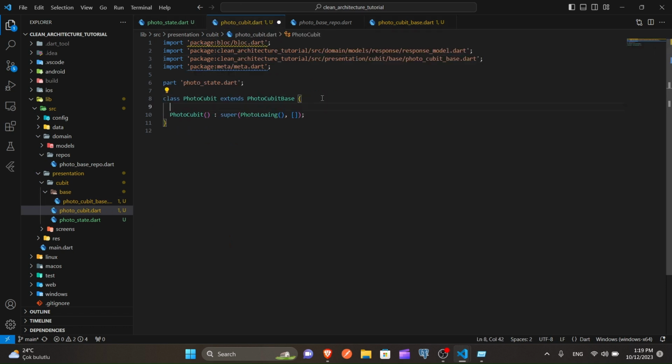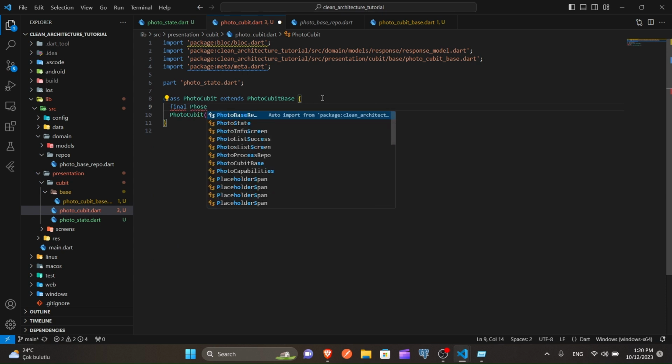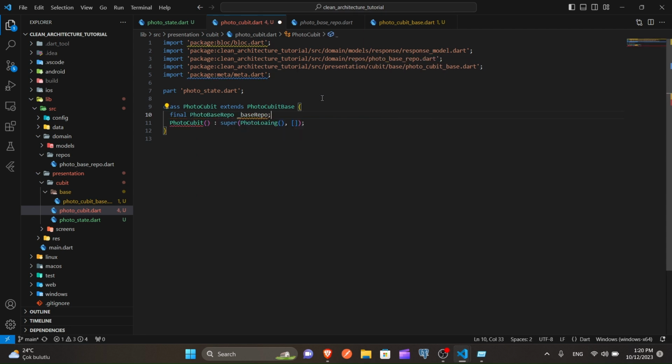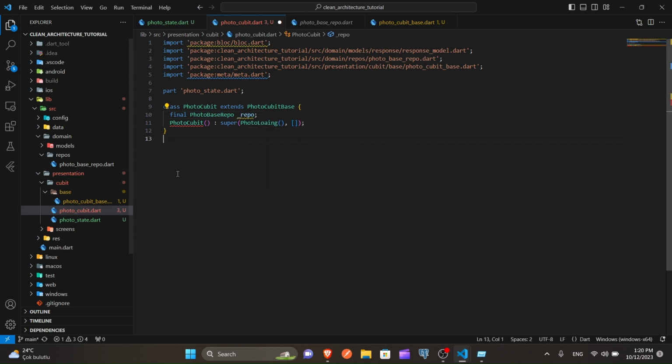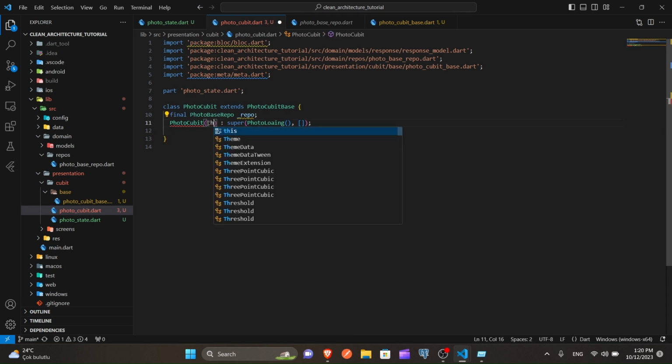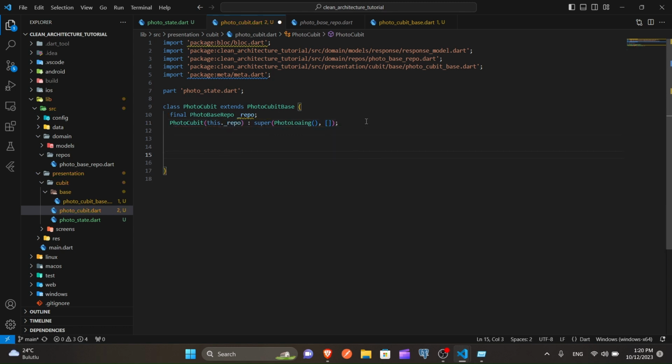Go to here. We call it final. Photo base repository. We call it just base repo, or just repo. As simple as possible. We are creating clean architecture, right? And let's give it to our constructor to get it from somewhere. We'll talk about it later. And we have some parameters here.